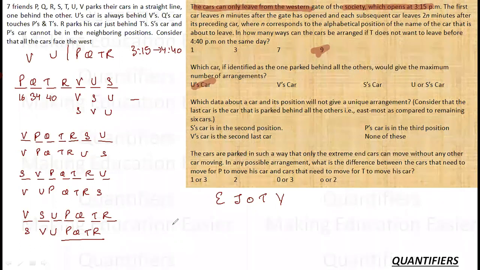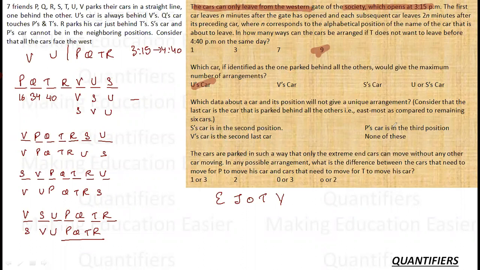Let's look at the third question. Which data about a car and its position will not give a unique arrangement? Okay. So let's say S's car is in second position. If S's car is in second position, it is only happening in one case, which means that this will give the unique position, but we need to find out which will not give us the unique. So this is not a reliable case.